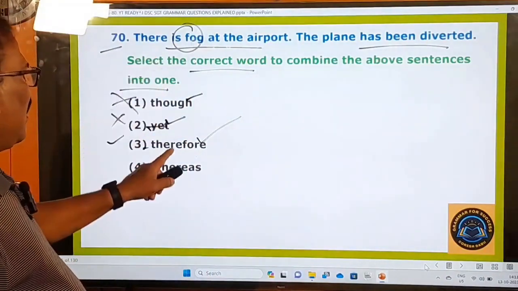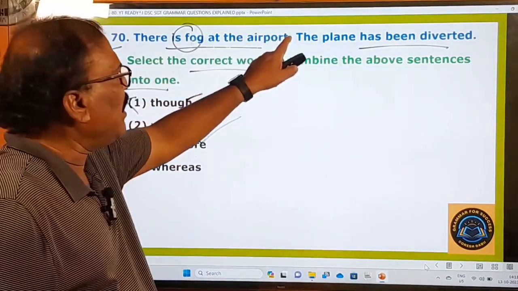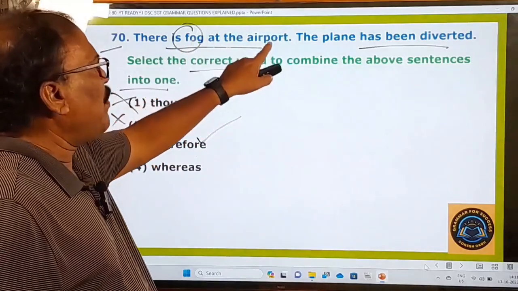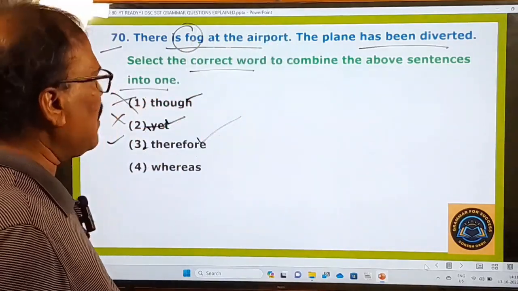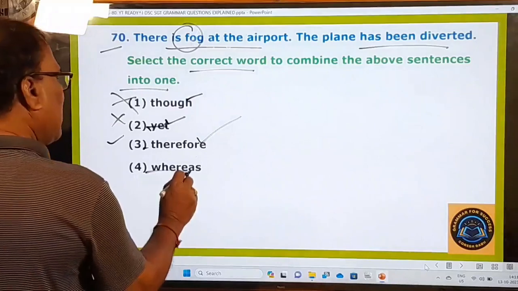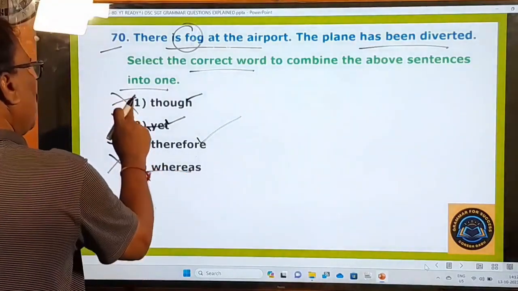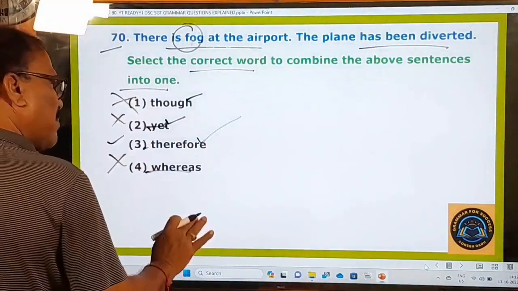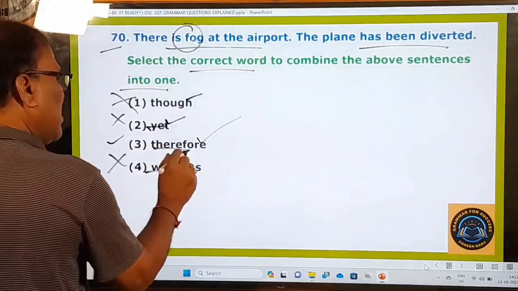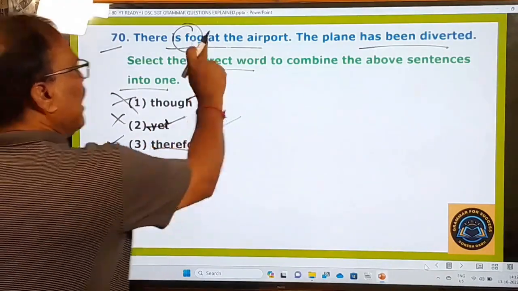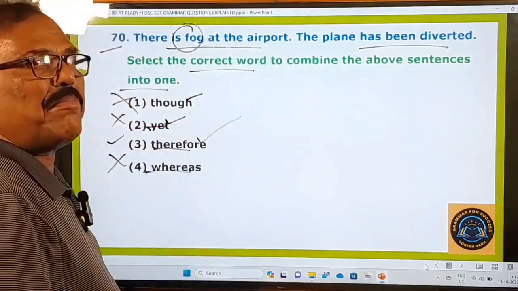So, this conjunction is fitting here. There is fog at the airport. Therefore, the plane has been diverted. And here, whereas is also wrong. So, first one, second one, fourth one are wrong options. Only the third one is the right option that can connect these two statements in a meaningful manner.